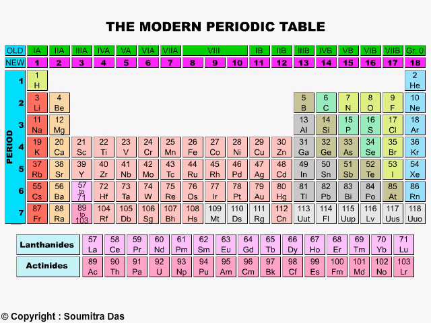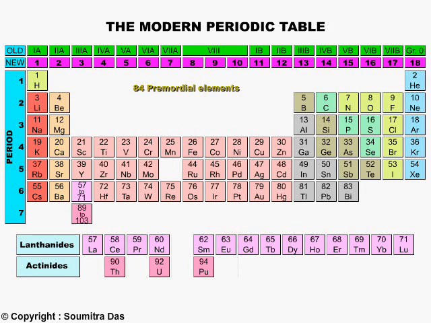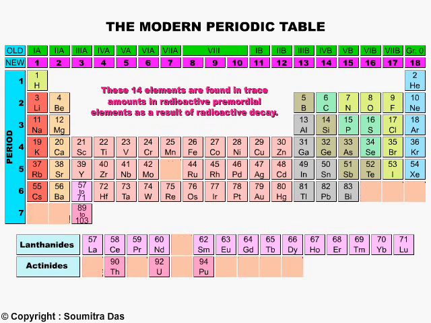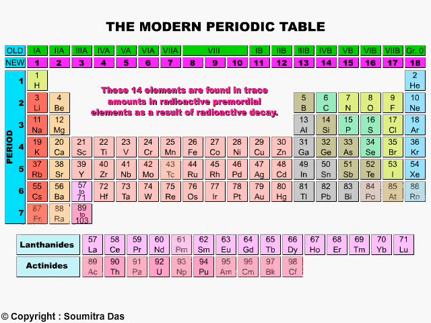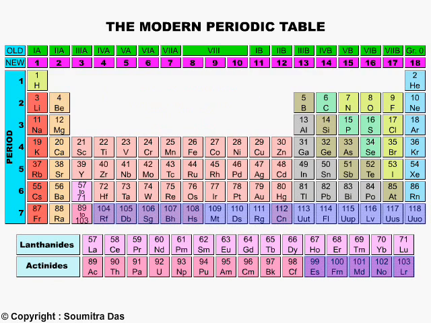All the 118 elements shown here have been discovered or reportedly synthesized. However, the elements 113, 115, 117 and 118 have not yet been confirmed. The first 98 elements are naturally occurring. Out of these 98 elements, these 84 elements are primordial and the rest of the 14 elements are found in trace amounts in primordial radioactive elements as a result of radioactive decay, which were initially synthesized in laboratories. The rest have been synthesized or claimed to be so.